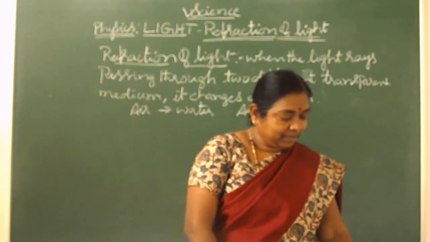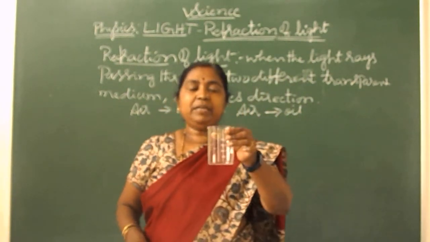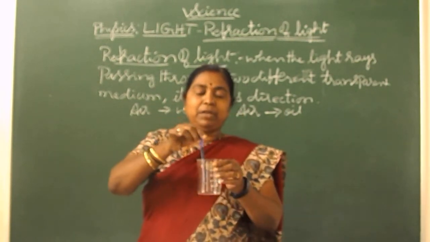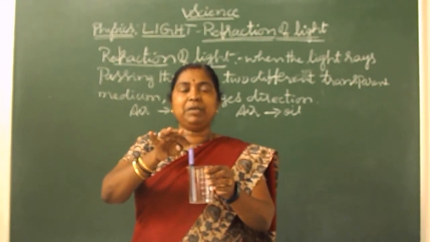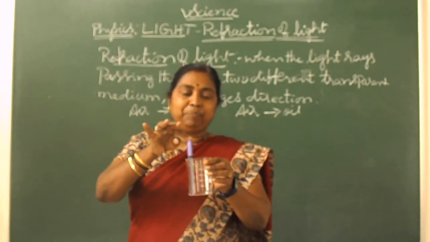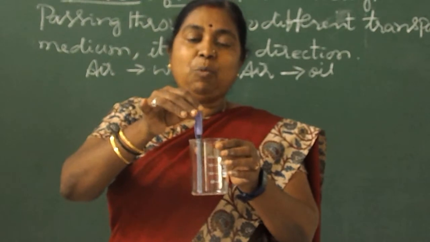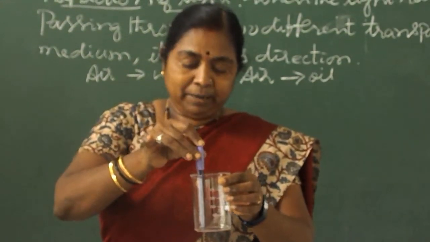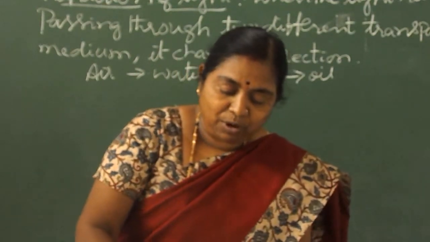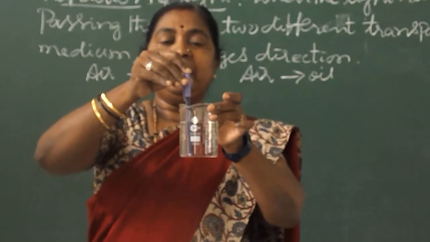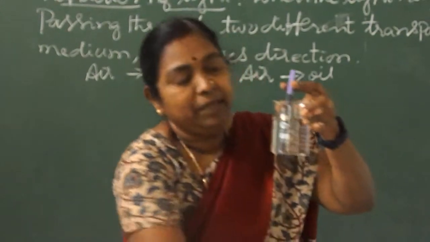So to understand that, let me show you how it differs. See, everybody can see it is a hollow beaker. If the pen is kept inside the beaker, it looks the same because you are looking through the air medium, and the beaker containing the pen is also in the same medium. So what happens if I keep the same pen in a water medium? If the beaker is half-filled with water, then the pen looks exactly bent at the part where you can see the bottom.